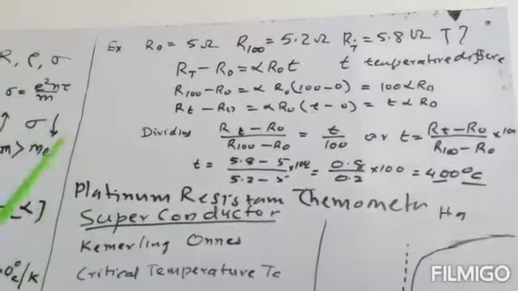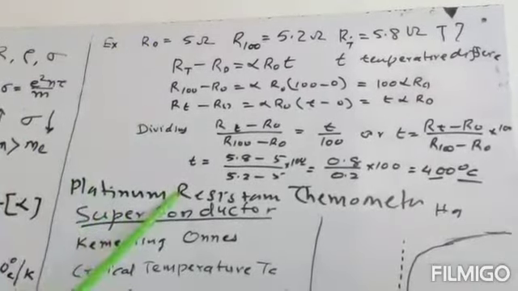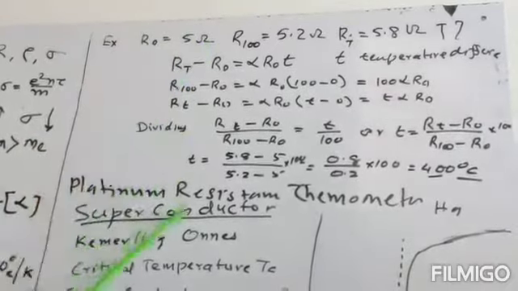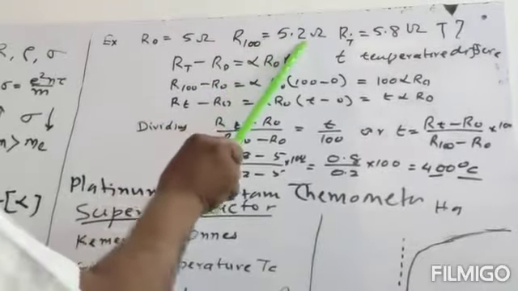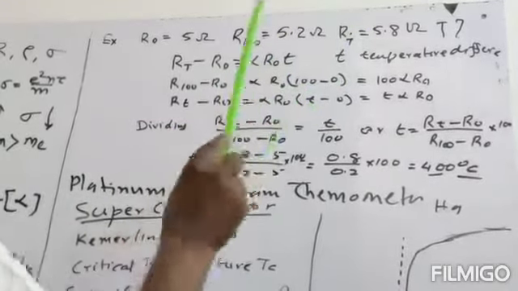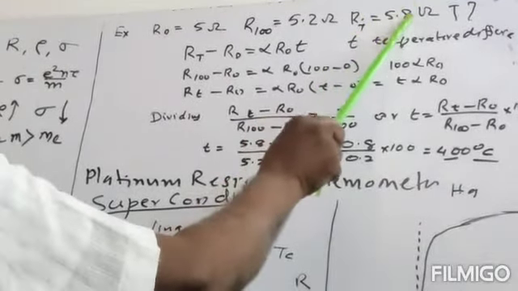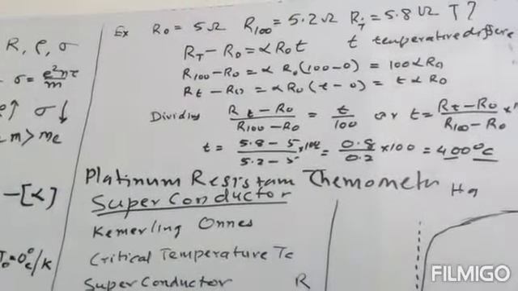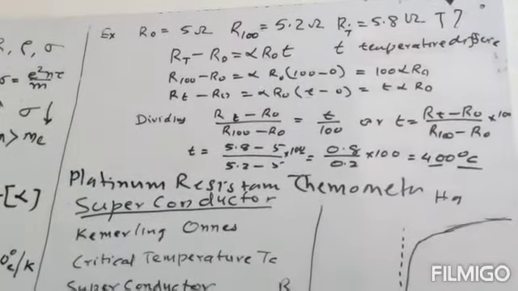Now the value for R0, the resistance of the platinum resistance thermometer at 0 degree centigrade, is 5 ohm. At steam temperature, R100 is equal to 5.2 ohm. And for the unknown temperature, the resistance is 5.8 ohm. So from this relation, we write RT minus R0 is equal to alpha R0 into (T minus T0).